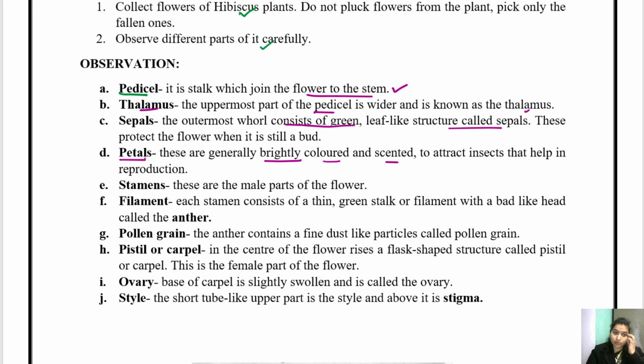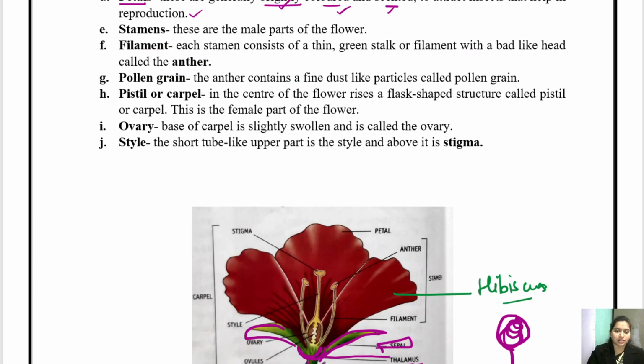Okay, so this is petal, which is bright in color and scented to attract insects that help in reproduction. So these are the petals, that red structure that you can see here. Then we have stamen. What are stamens? Stamens are the male part of the flower. Children, do always remember it.